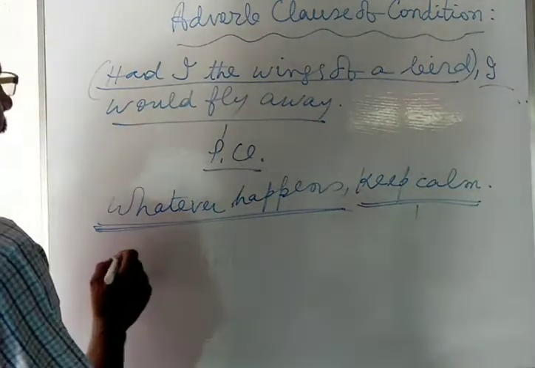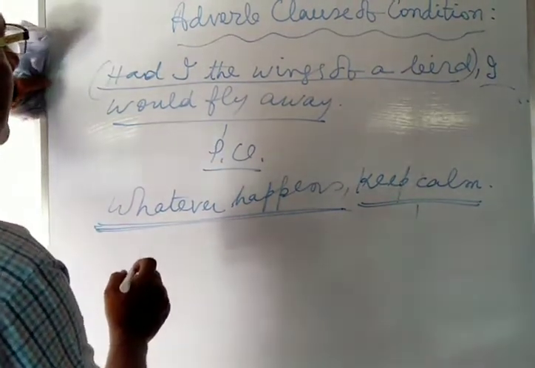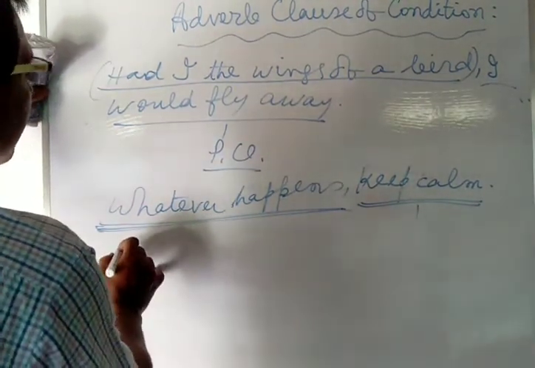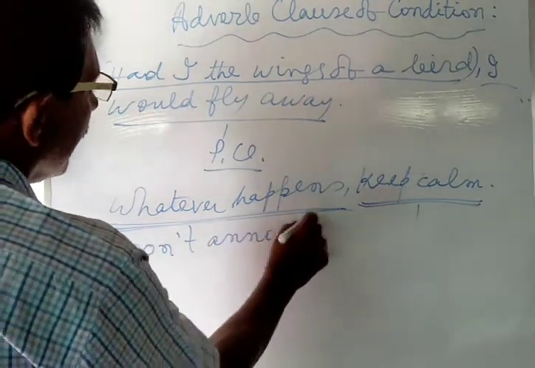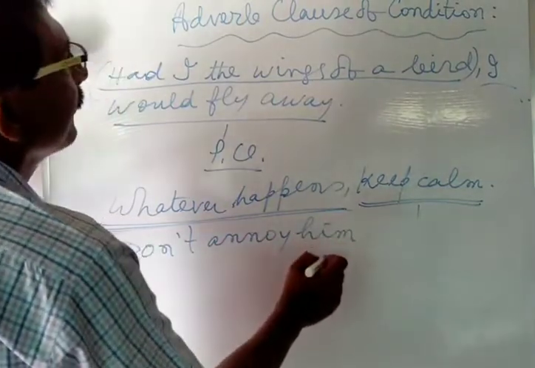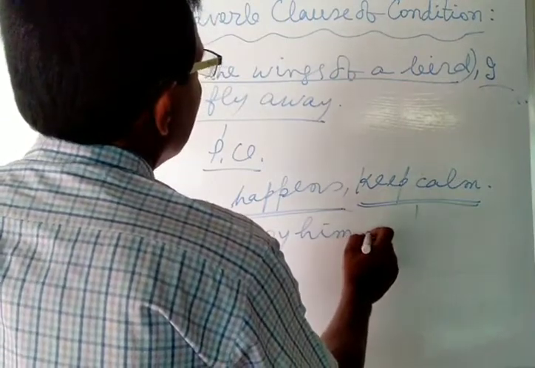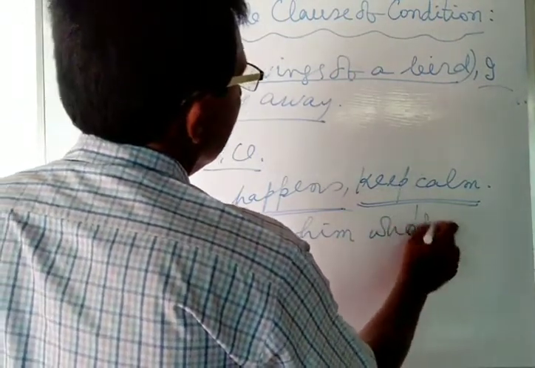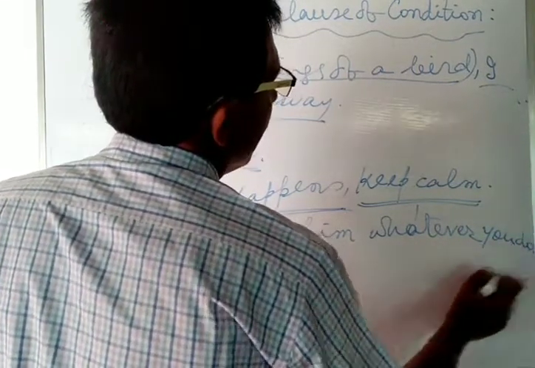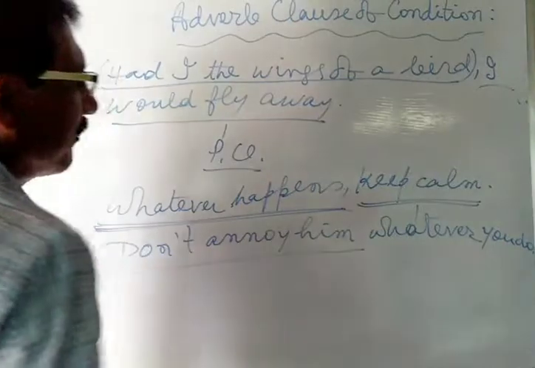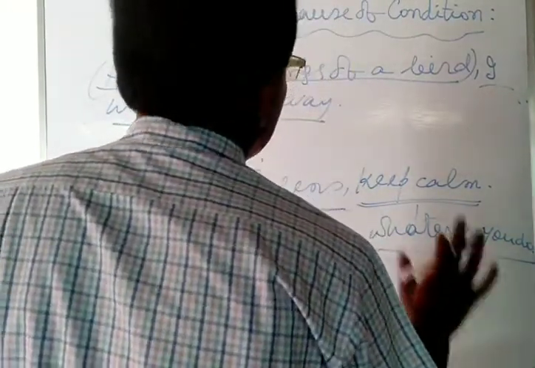In another example, suppose: whatever you do, don't annoy him. "Don't annoy him" is the principal clause. "Whatever you do" is the subordinating clause.